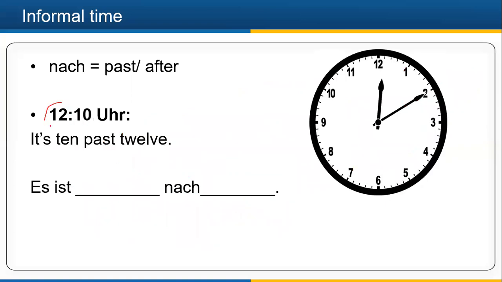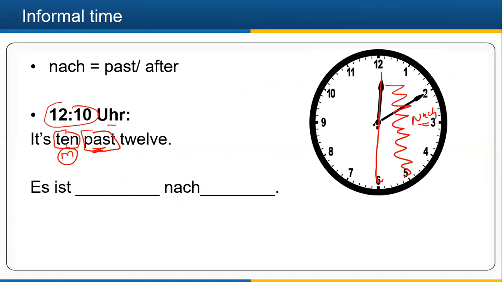It says 12:10. So it is 10 minutes. So minutes will come first and then past. Why have I used past? Because the minute needle is in the first half area. That is why I am using nach, right? So it is 10 past 12, right?